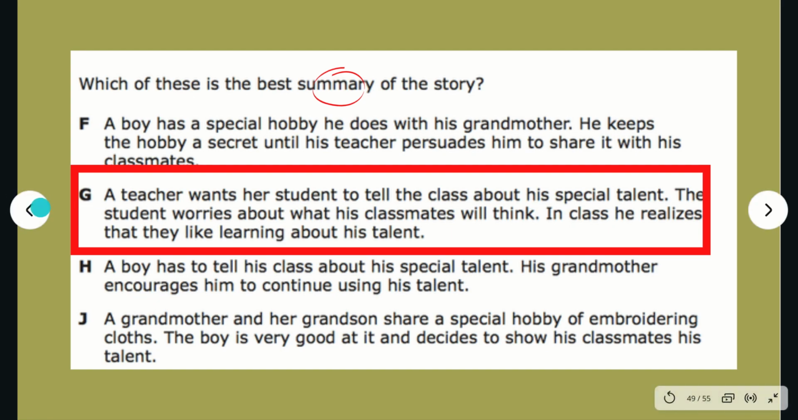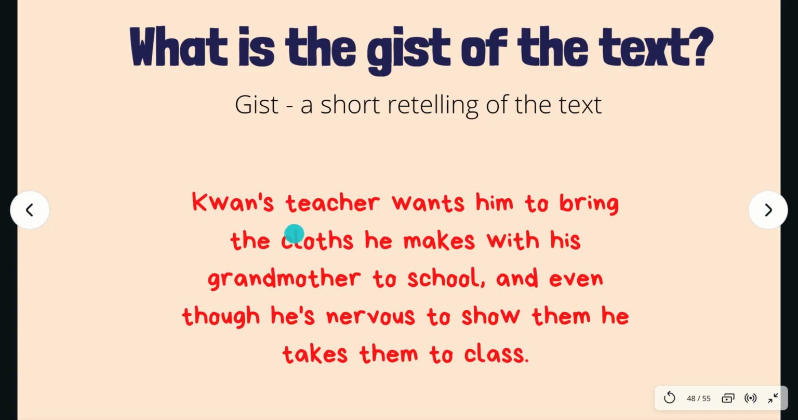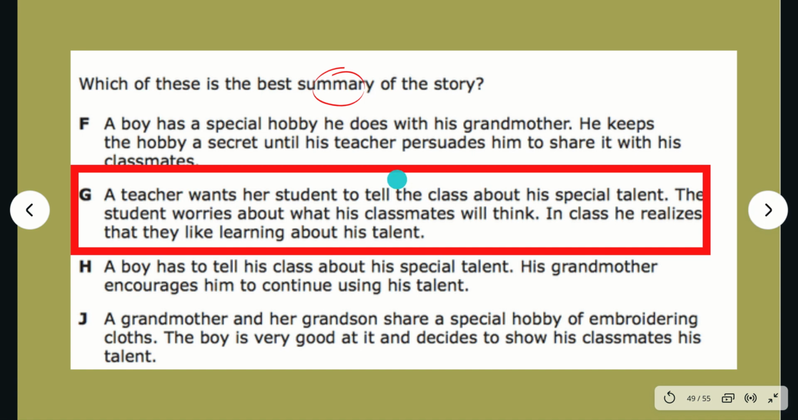Take a look one more time at our gist. Quan's teacher wants him to bring the cloths he makes with his grandmother to school, and even though he's nervous to show them, he takes them to class. A teacher wants her student to tell the class about his special talent. The student worries about what his classmates will think, and in class, he realizes that they like learning about his talent.